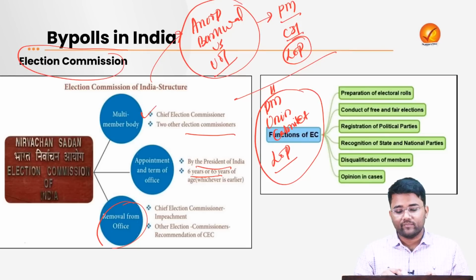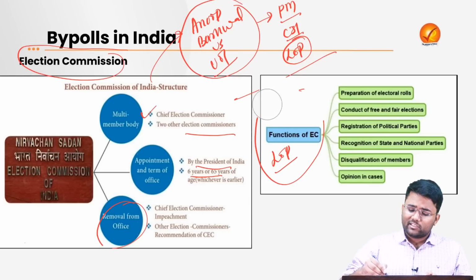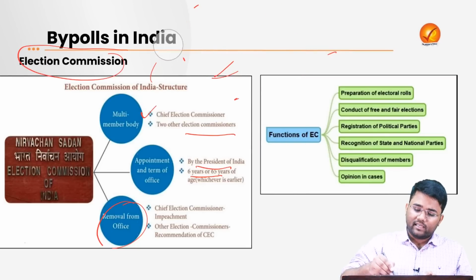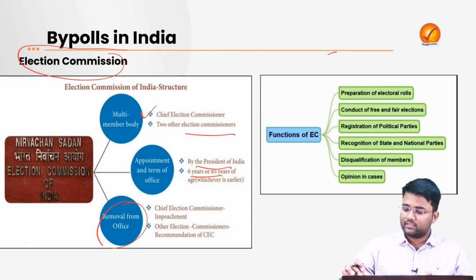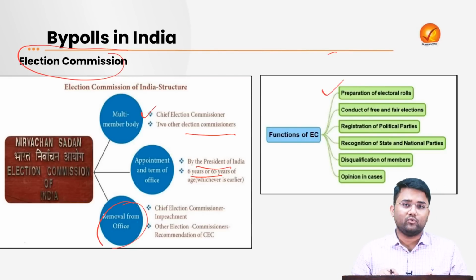If we talk about the functions of election commissions, they have a wide variety of functions. For example, they prepare the electoral rolls, means the people who are eligible to cast their vote in any one particular election in their constituencies. Then to ensure that free and fair elections are conducted.